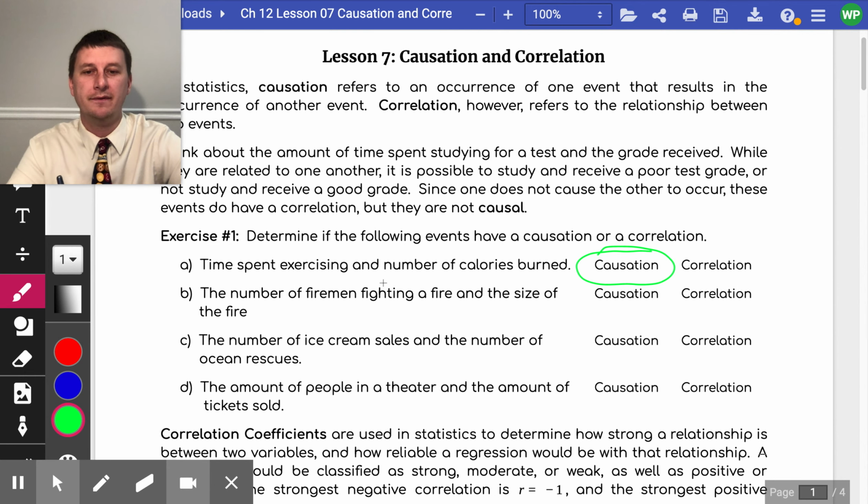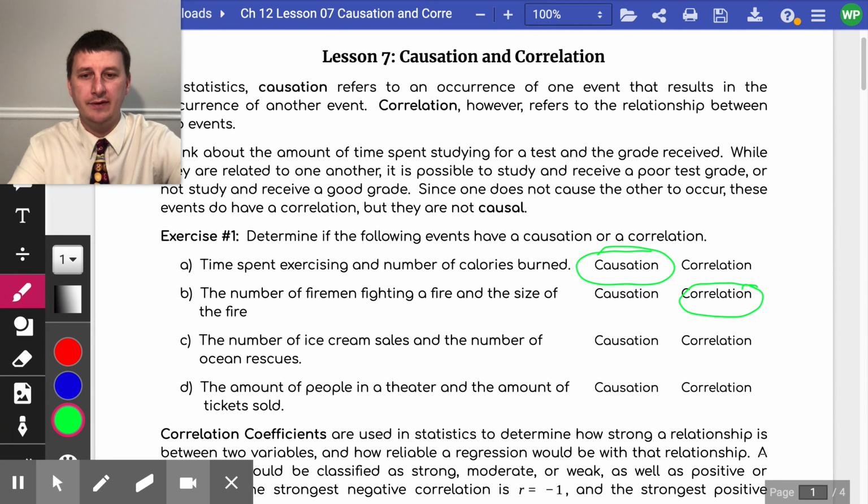The number of firemen fighting a fire and the size of the fire. Does the number of firemen fighting the fire cause the fire to get larger? And the answer is no. So this is going to be a correlation that it tends to be that when the fire gets larger, more firemen come to it. But that doesn't always mean that as that fire gets larger, it's going to keep increasing and keep increasing and keep increasing to more and more firefighters. There might not be those firefighters available. Or it might just not have that number increase.